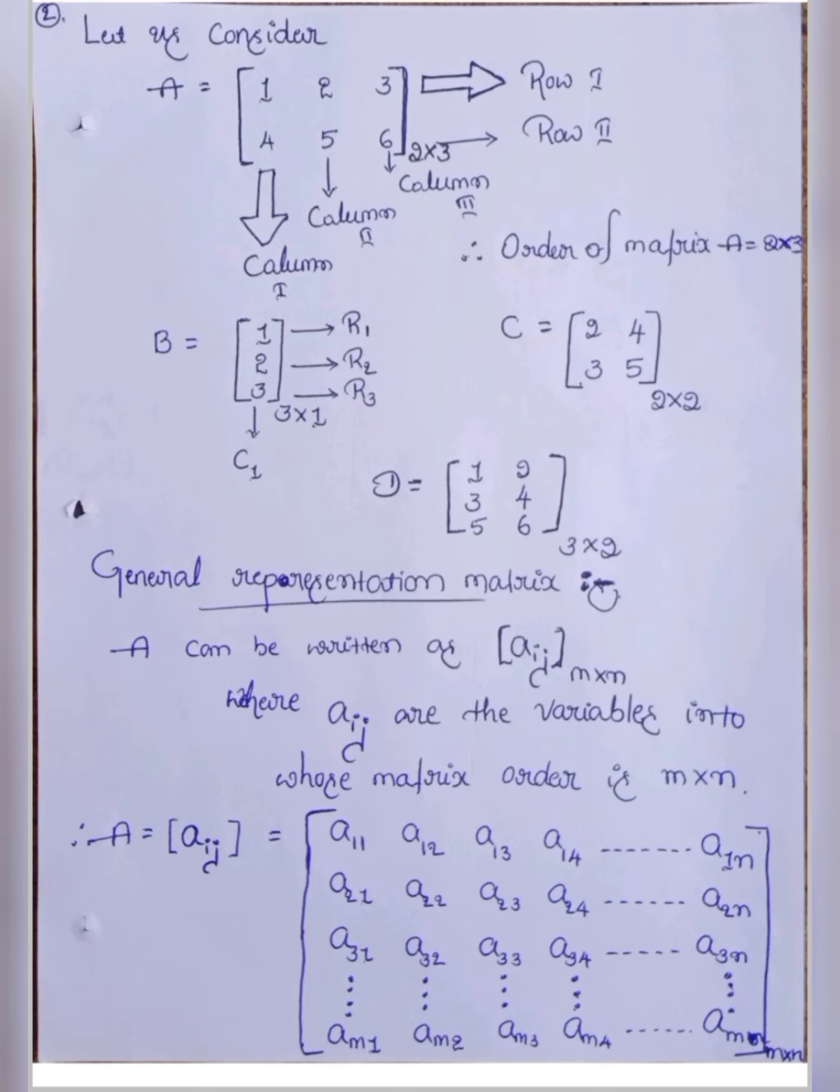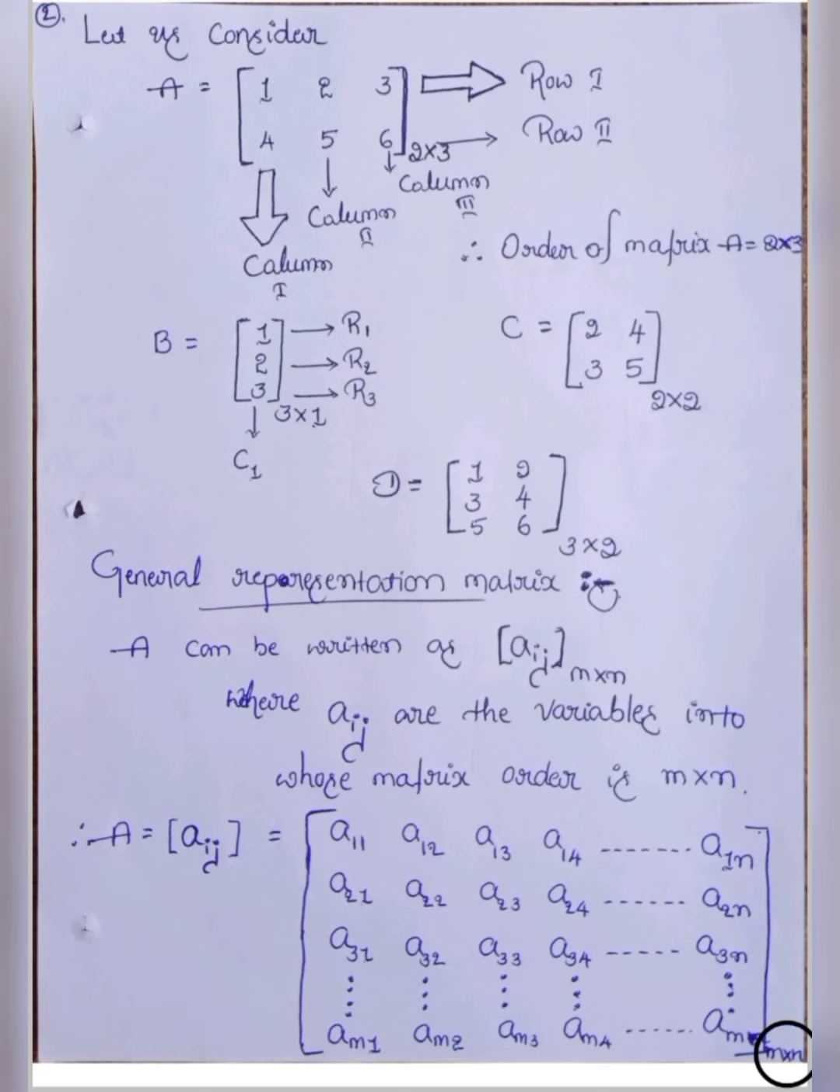Mth row, first element is called Am1. Mth row, second element is called Am2. Mth row, third element is called Am3. And mth row, fourth element is called Am4, and so on. Mth row, nth element is called Amn. So finally, the number of elements in an m by n matrix will be equal to mn. Totally, the order of the matrix in this is m by n.